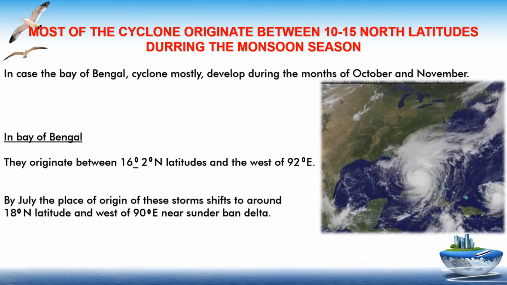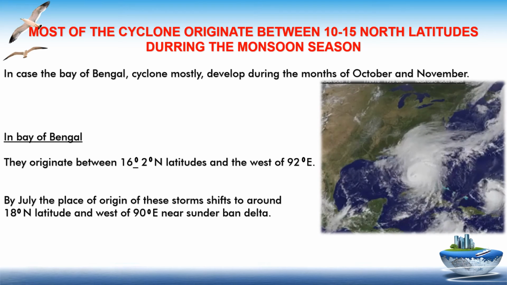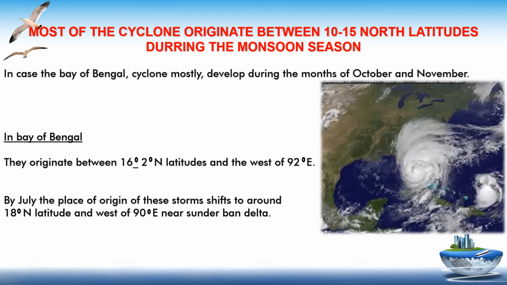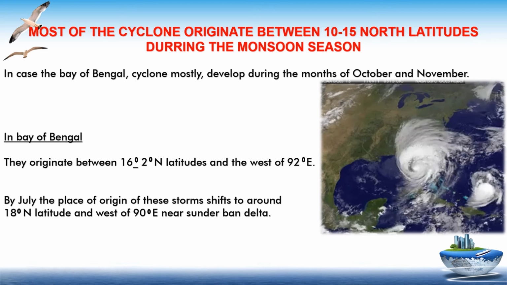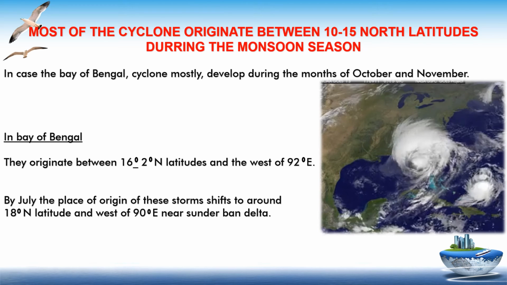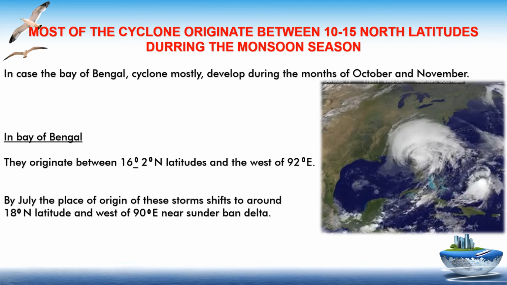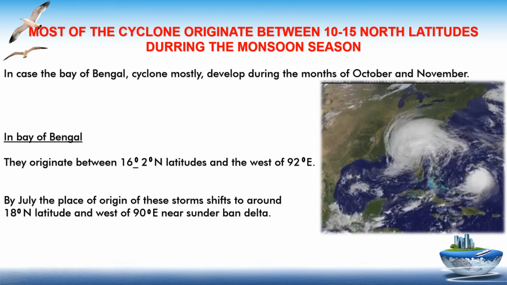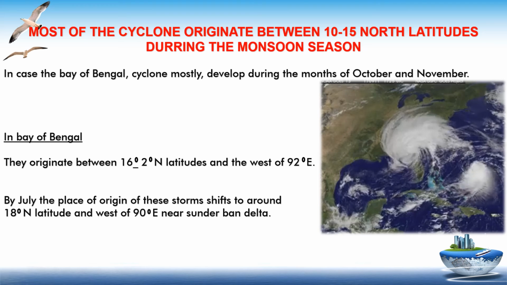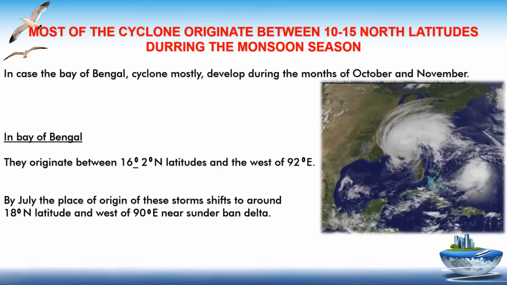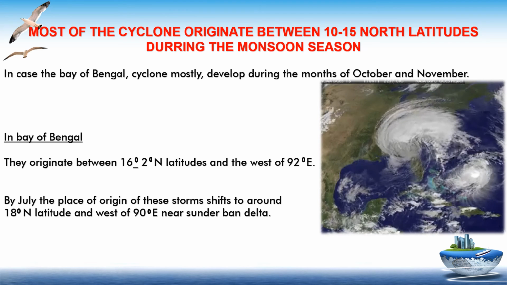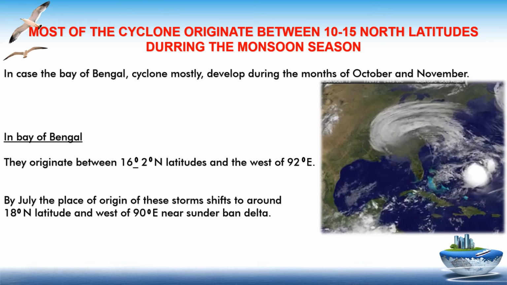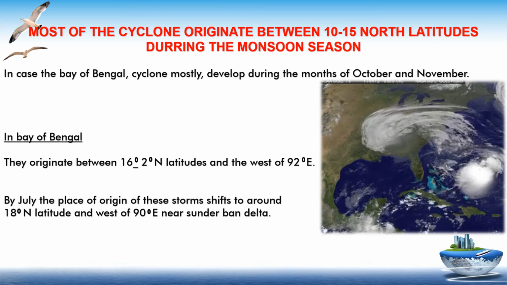In the case of the Bay of Bengal, cyclones mostly develop during the months of October and November. In the Bay of Bengal, they originate between 16° to 2° north latitude and west of 92° east. By July, the place of origin of these storms shifts to around 18° north latitude and west of 90° east, near the Sundarban Delta.